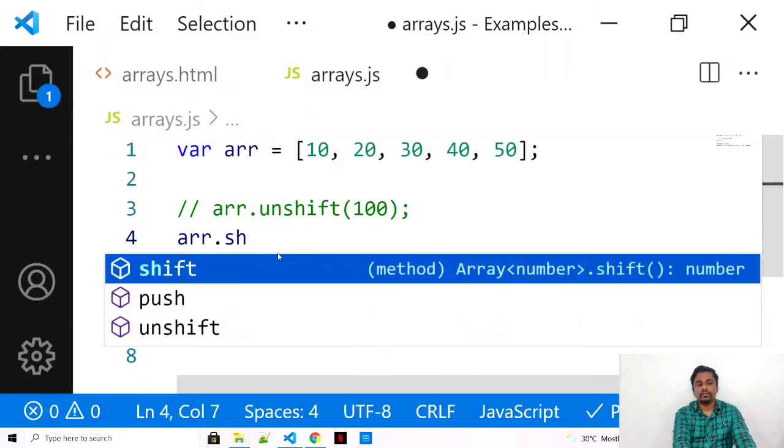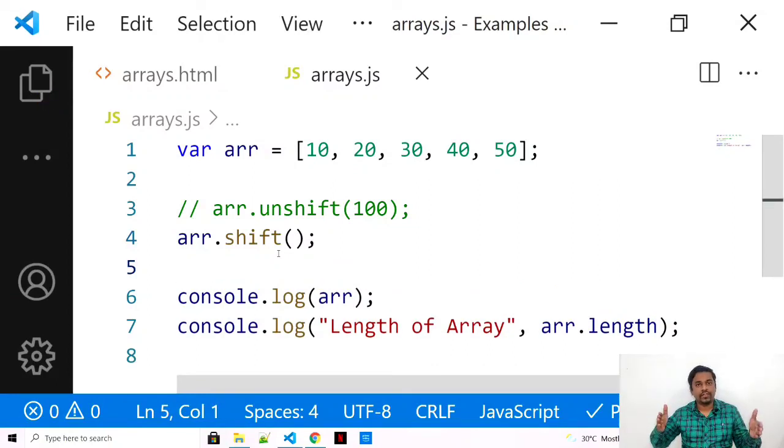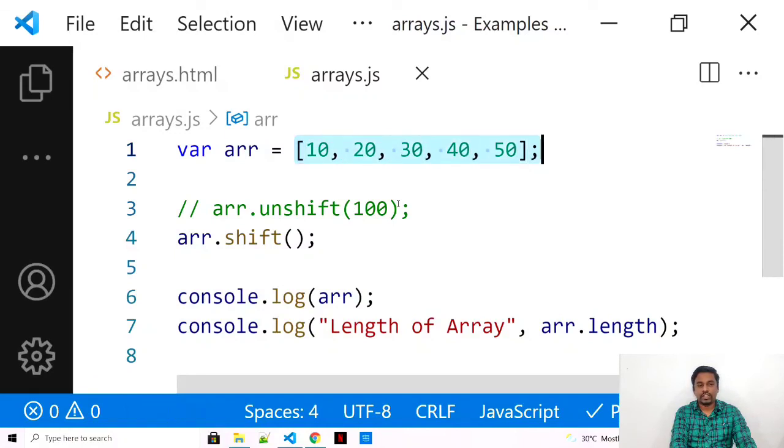So shift usually works similar to your pop, but as I said, pop removes from the end, shift will remove from the beginning. Now I commented this. So my original array is 10, 20, 30, 40 and 50. When I say array.shift, it will basically remove this 10 and the 20 would start from 0 and so on.